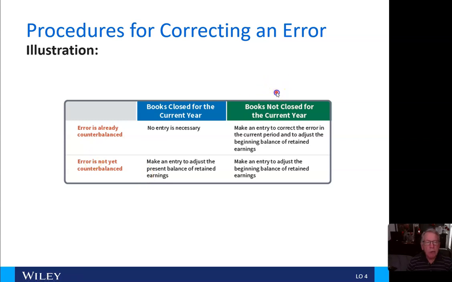However, if the books are not closed for the current year here, and the error is already counterbalanced, we're going to make an entry to correct the error in the current period and to adjust the beginning balance of retained earnings. If the error is not yet counterbalanced, then we'll make an entry to adjust the beginning balance of retained earnings if the books were not closed in the current year.